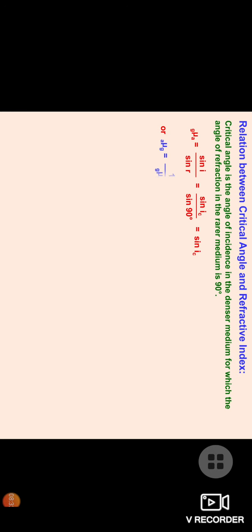Relation between critical angle and refractive index: you can see refractive index from glass to air is sin I upon sin R. Sin I is written as critical angle IC. Angle of refraction will be 90 degrees for the same. So mu glass to air will be sin IC. So we can write that refractive index from air to glass is the reciprocal of sin of the critical angle.